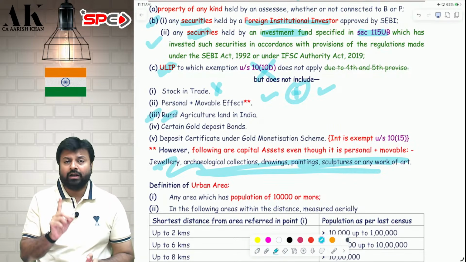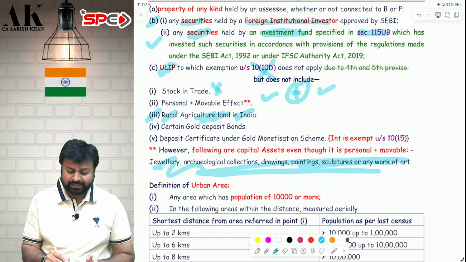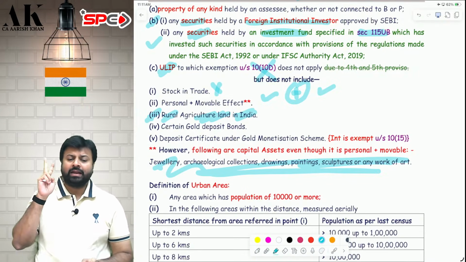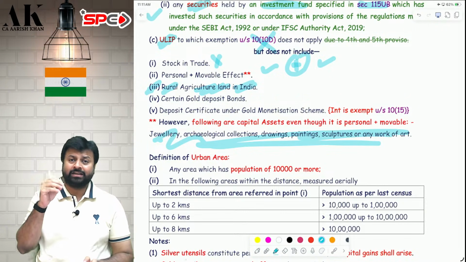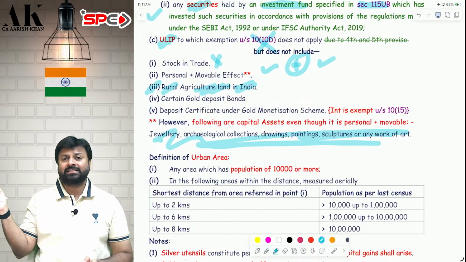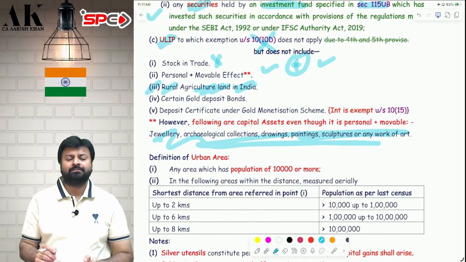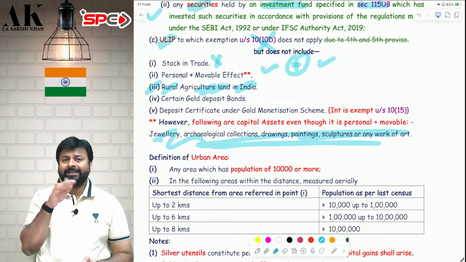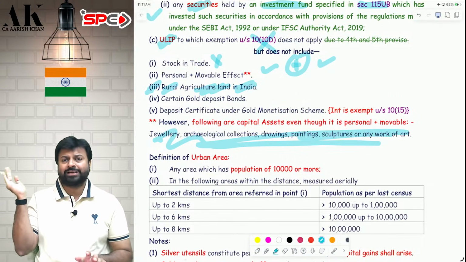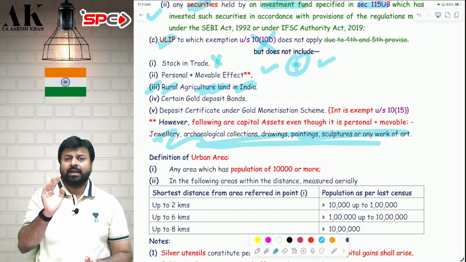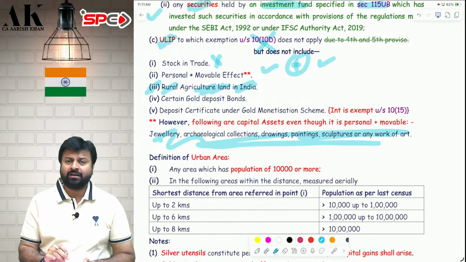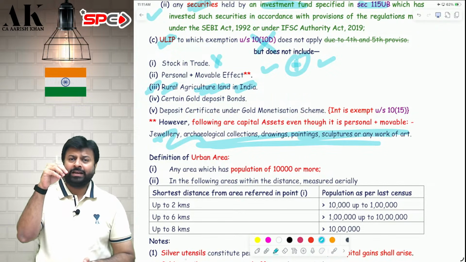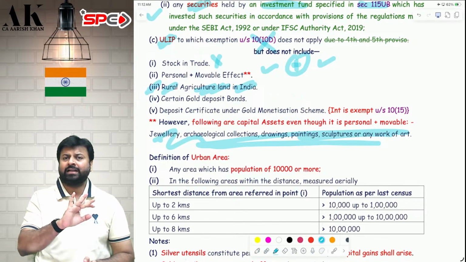Then come to the third exclusion. If you have rural agricultural land in India, the land has to be rural, the land has to be agricultural, and the land has to be in India. Sir, what do you mean by rural land? Rural land means a land which is located in a city or in a district whose population, as per the last census in 2011, is less than 10,000 people. So any area, any district or any cantonment board whose population as per the last census is less than 10,000, that area will be called a rural area. The moment that area is called a rural area, if there is an agricultural land in India in that rural area, if you sell that, it is not subject to tax.